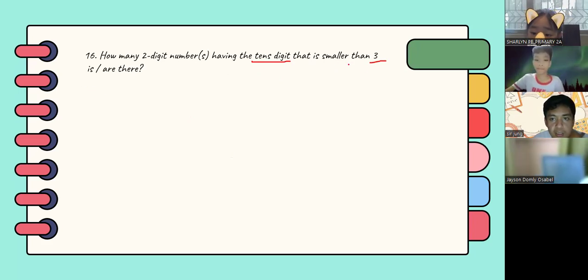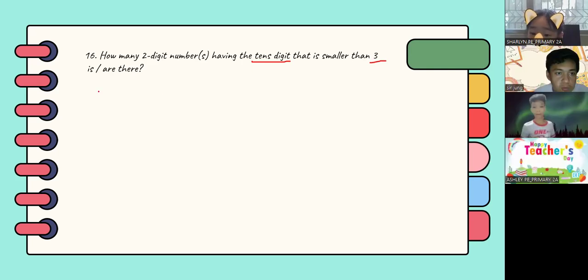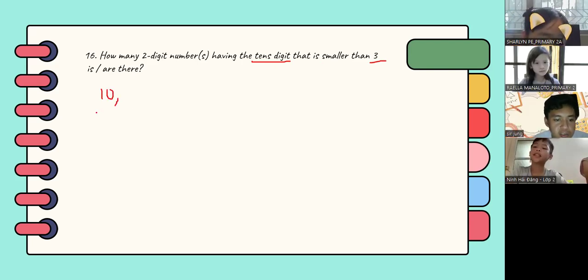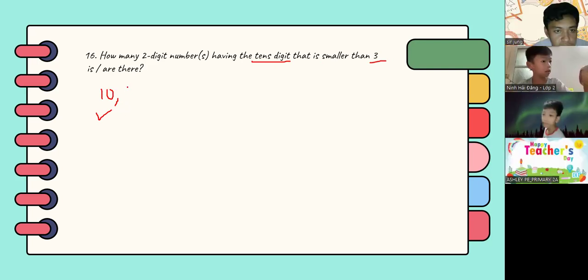So let's see this. Tens digit, it is smaller than 3. So let's start with 10. Okay.